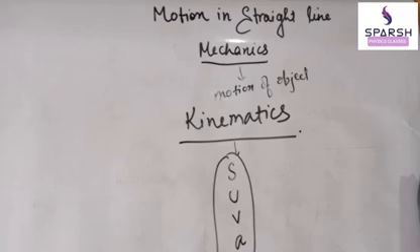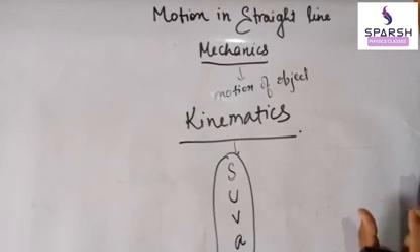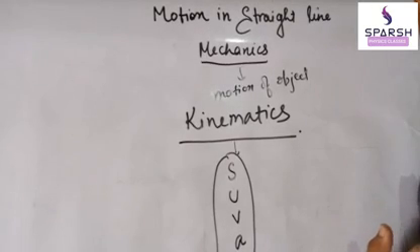So first of all we have to stick to the frame of reference, from where we are talking. Next is motion in 1, 2 and 3 dimensions. This is a very clear and basic term to you. You have studied in class 9th also that when only one coordinate of the object is changing while the object is in motion, it is said to be in motion in 1 dimension. When two coordinates like x and y are changing, the motion is in 2 dimensions. When 3 coordinates are changing, the motion is in 3 dimensions.